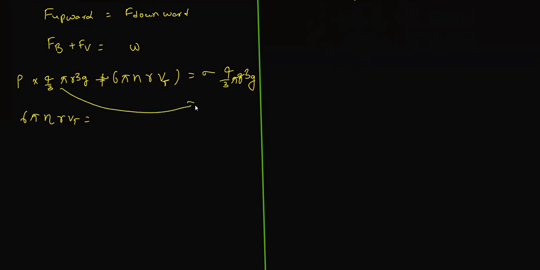So 4 by 3 pi r cube g is common, and sigma minus rho remains. Cancel carefully: this pi cancels with this pi, one r gets cancelled, and r square remains. 2 2s, 2 3s.